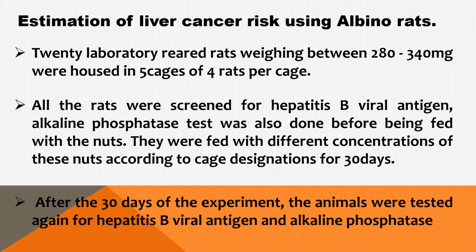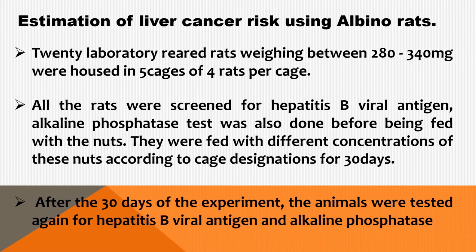Estimation of liver cancer risks was done using albino Wistar rats. 20 albino rats that were laboratory reared, weighing 280 to 340 milligrams, were housed in 5 cages of 4 rats per cage in the laboratory.